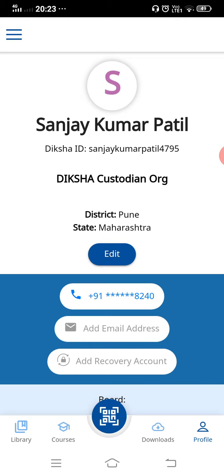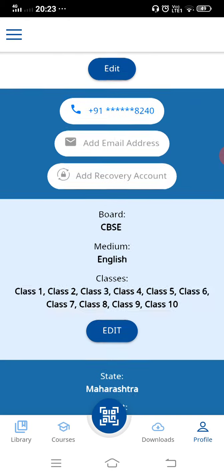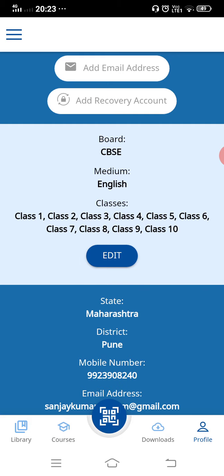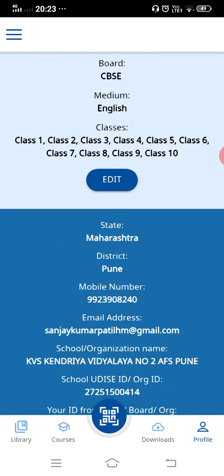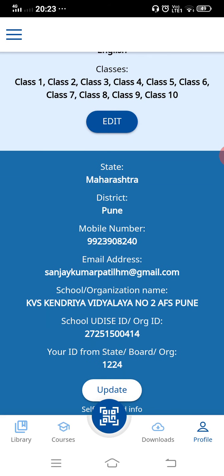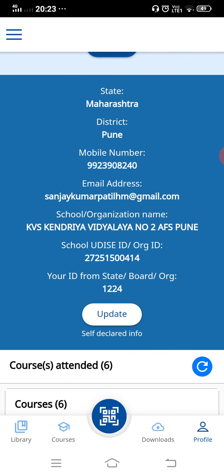So first, download the Diksha app. Second, update your profile. You should know the UDISE number and KV code. In profile, you have to click on I am a teacher. On clicking that option, you have to update this information: state, district, mobile number, email ID, and one more thing, you have to validate your email ID and mobile number.